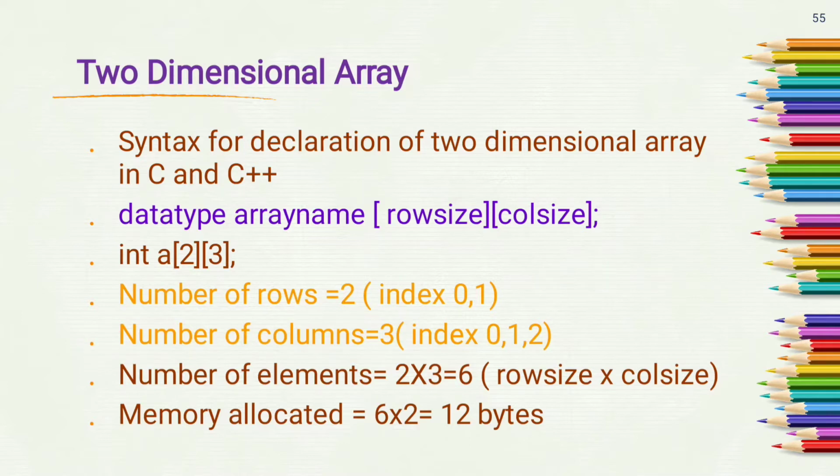Now the number of elements in this array equals row size times column size. So row size is 2 and column size is 3, so the total number of elements in this two-dimensional array equals 6. The memory allocated to any array equals the number of elements times the size of the data type. So the number of elements is 6 and the size of the data type equals 2, as this is an integer array which requires 2 bytes of memory in C and C++. So the total memory allocated to this two-dimensional array equals 12 bytes.